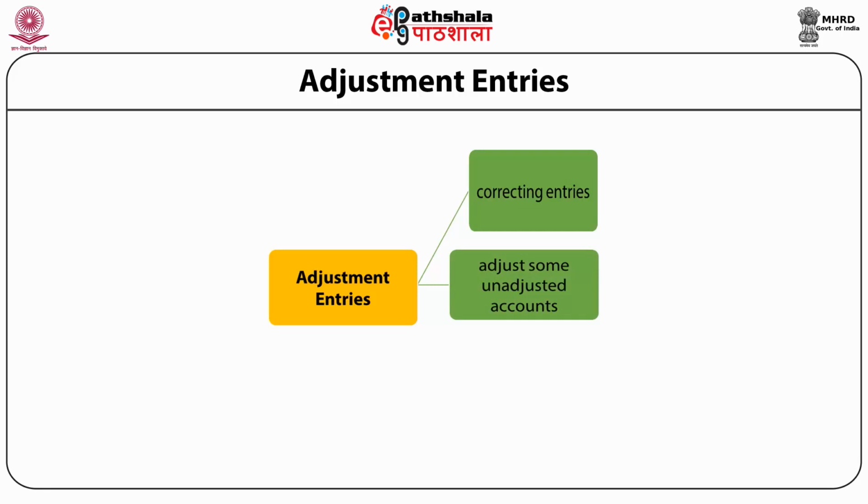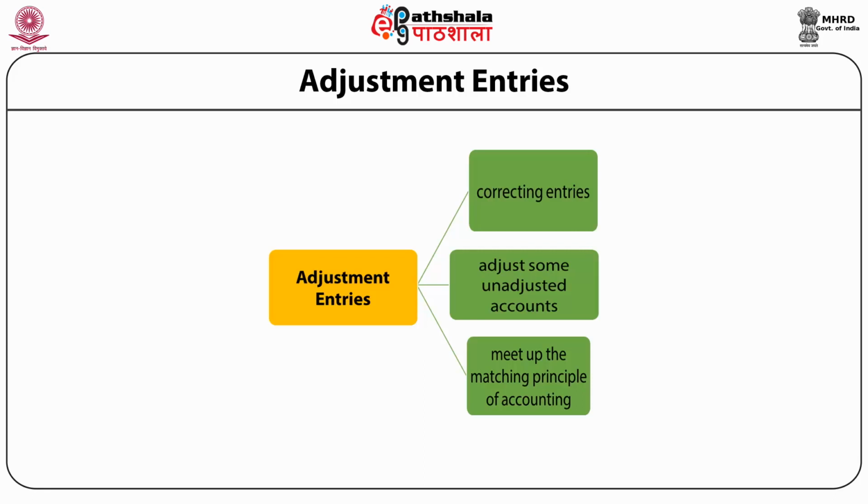With the help of adjustment entries, these accounts are adjusted. Further, adjustment entries are passed to meet the matching principle of accounting. The matching principle is the base of accounting, and according to this principle, revenue and expenses of a particular period should be matched to get the correct, true and fair profit and loss of the business.